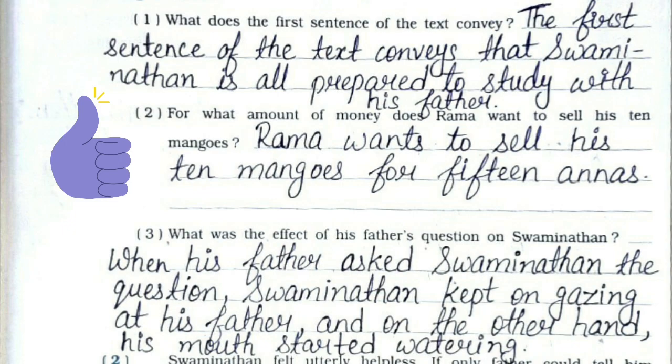First one, what does the first sentence of the text convey? The first sentence of the text conveys that Swaminathan is all prepared to study with his father. Second, for what amount of money does Rama want to sell his 10 mangoes? Rama wants to sell his 10 mangoes for 15 annas.